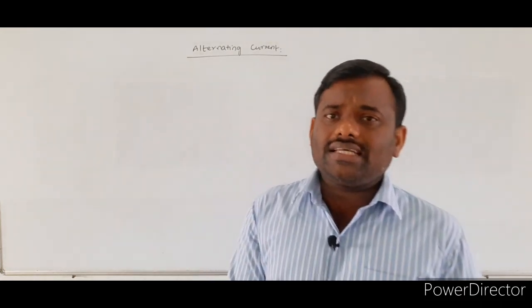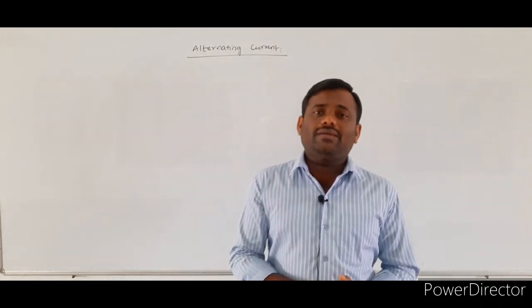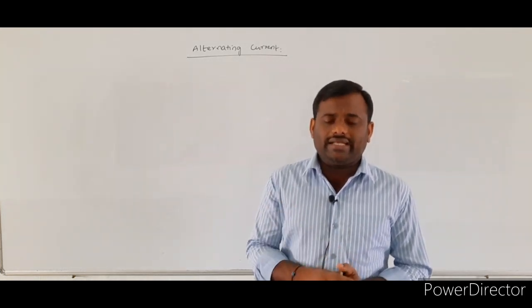What is the AC generator and what is the purpose of considering it? Already in the last classes we discussed the AC generator.